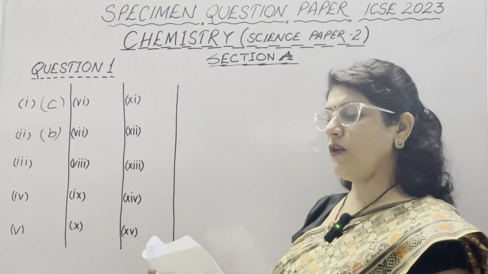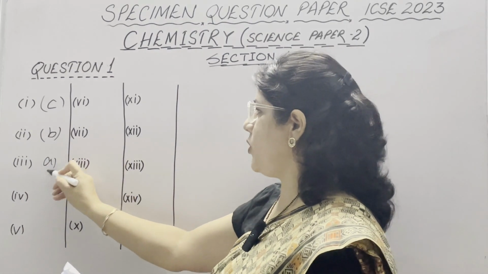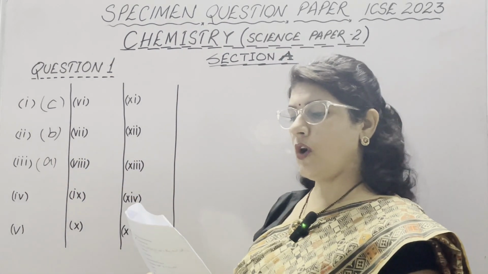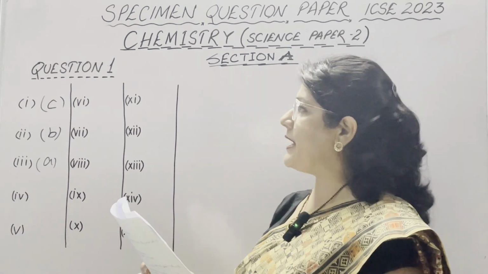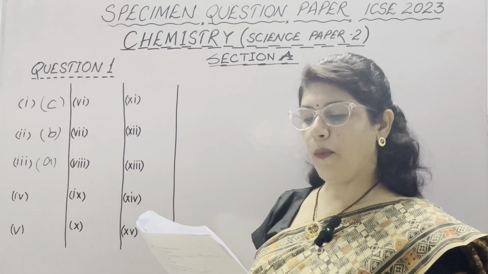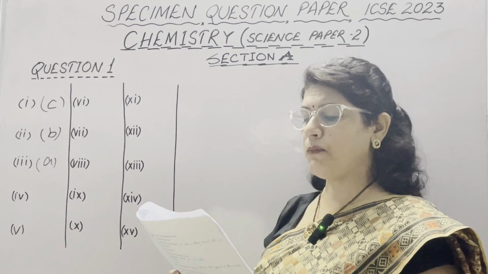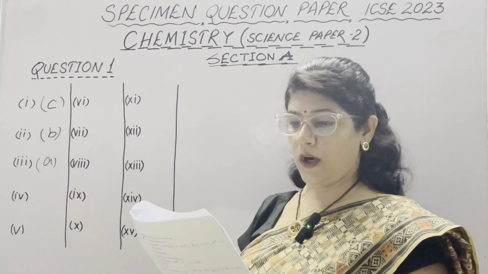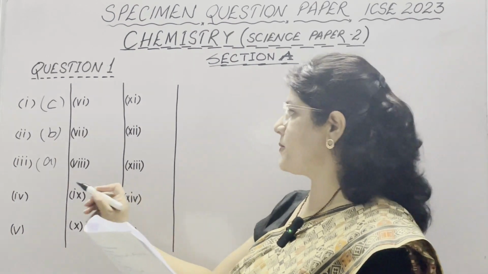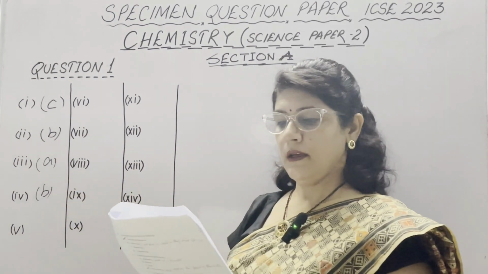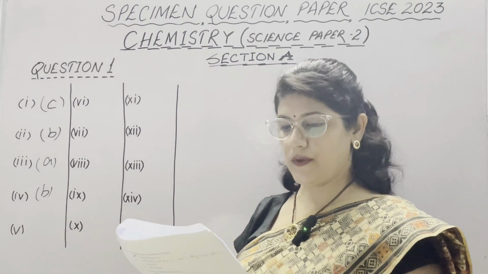The main components of bronze are, option number A is copper and tin, which is a correct option, and copper and iron is wrong. Copper and lead is used in gunmetal, copper and zinc is used in brass, so A is correct. In fourth part, a polar covalent compound is, first is methane. We know that it is a covalent compound but not polar. Second is ammonia. It is a polar covalent compound, so correct option is B. C is nitrogen and D is chlorine. Both are non-polar covalent compounds.